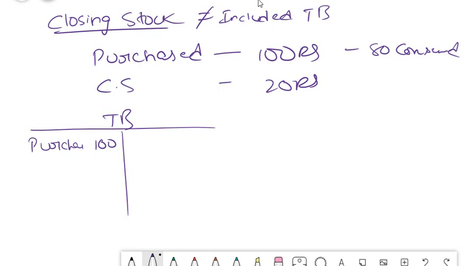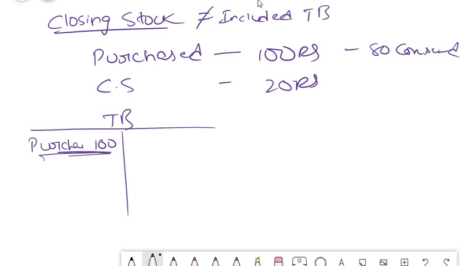Trading account credit is where you need to show your closing stock balance, but you should not include it as part of your purchases or trial balance, because again if you show it here or here, then it becomes a double calculation. That's why closing stock is generally not given in your trial balance, because already the effect of it is coming in terms of your purchase account. So we should omit that in recording in your trial balance. So that's the reason closing stock is generally recorded as a credit side of your trading account, which implies the balance stock which is lying in the account. Okay, please be clear on this, because sometimes in questions they ask this.